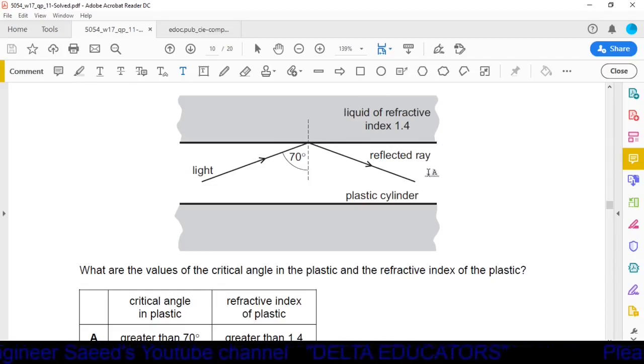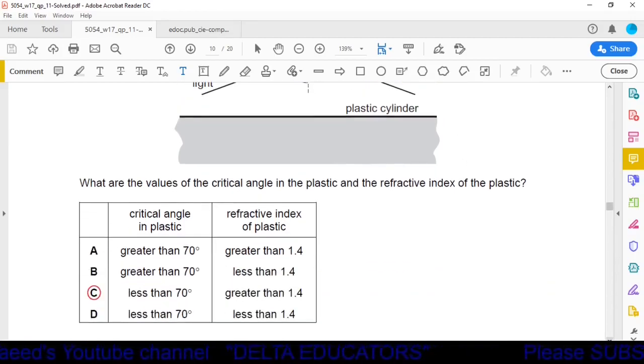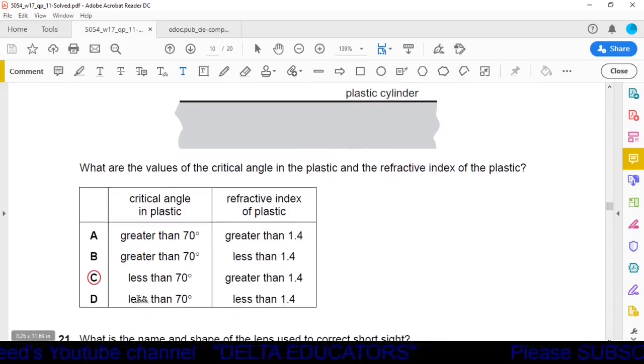So the refractive index of this plastic cylinder will be more than 1.4. Now we will check our options. It is given in option C that the critical angle in plastic is less than 70 degrees, so it is correct. The refractive index of plastic is greater than 1.4, it is also correct. So option C is the correct one.